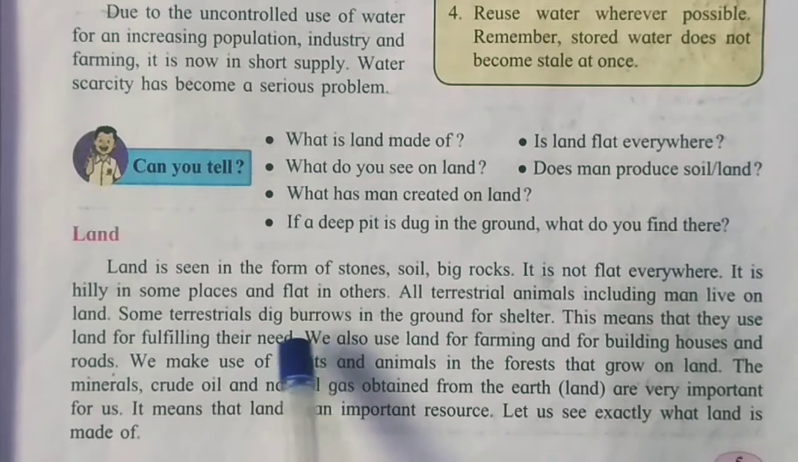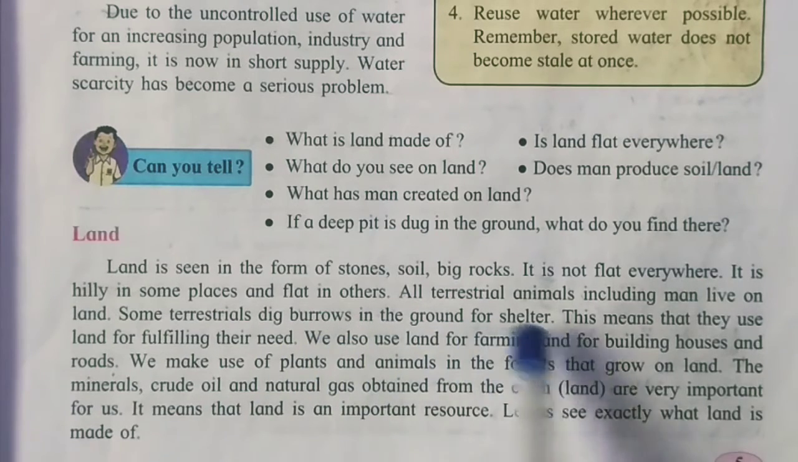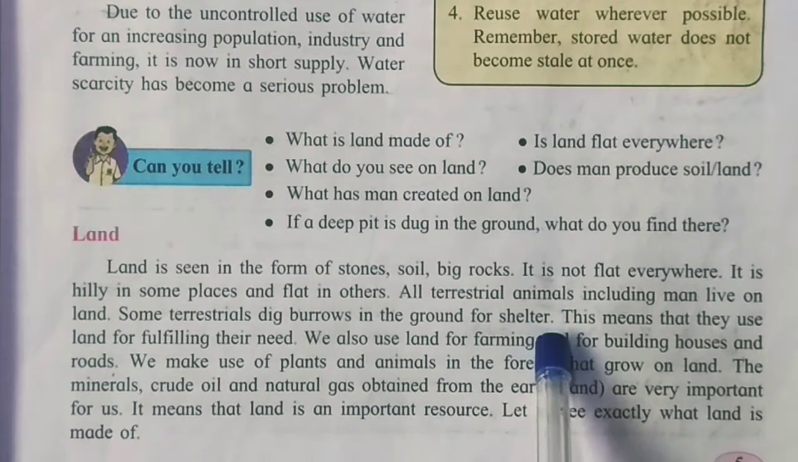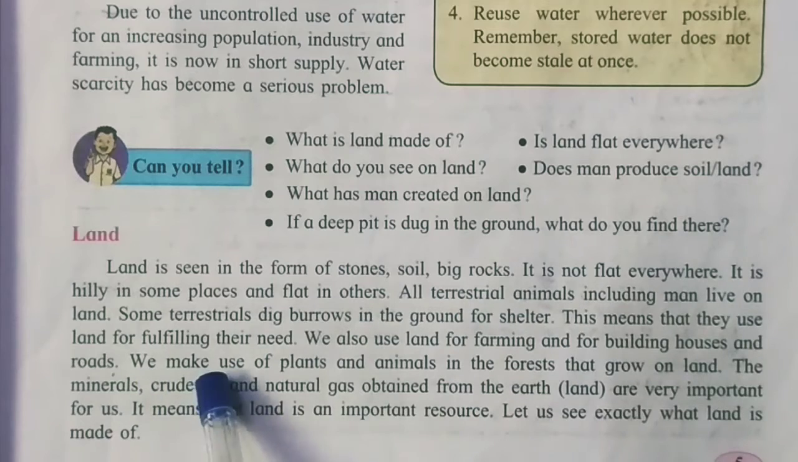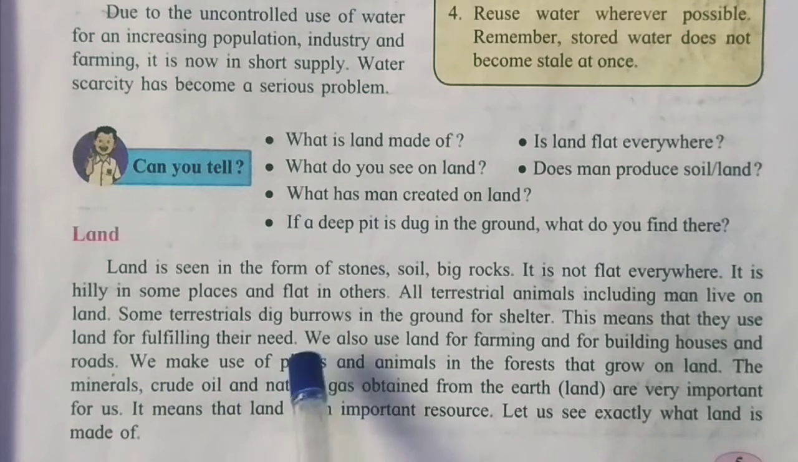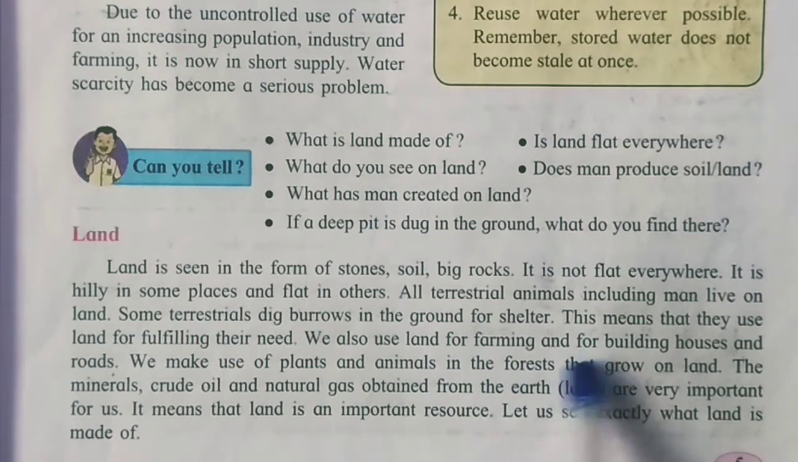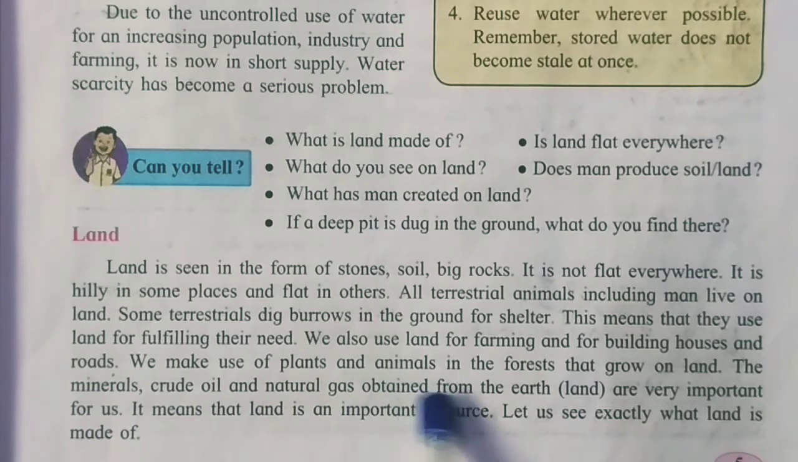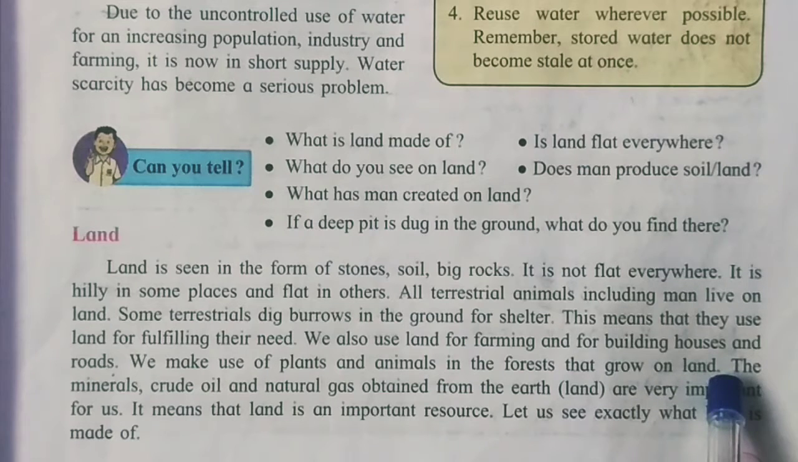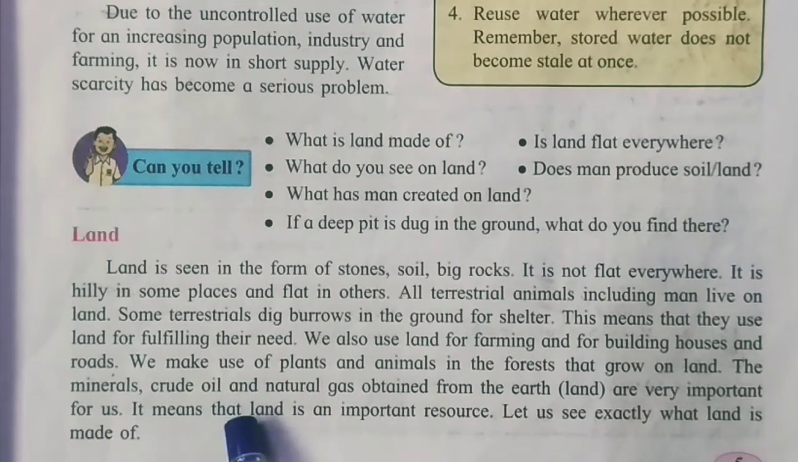Some terrestrial animals dig burrows in the ground for shelter. Some make holes and stay there. This means that they use land for fulfilling their needs. We also use land for farming and for building houses and roads. We make use of plants and animals in the forest that grow on land. The minerals, crude oil and natural gas obtained from the earth are very important for us. It means that land is an important resource.